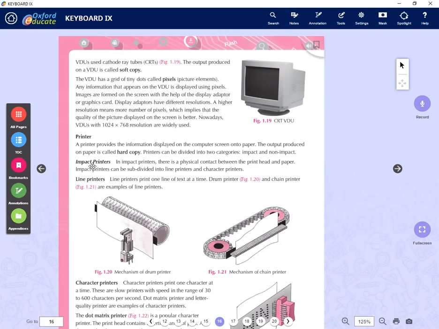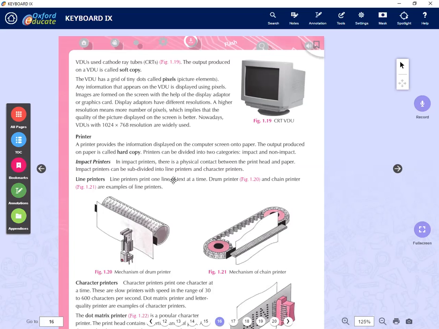The things we print on the printer, we call the hard copy, and the things we display on the screen, we call the soft copy. The output produced on the video is the soft copy. The output produced on paper is the hard copy. You have to remember that, right?